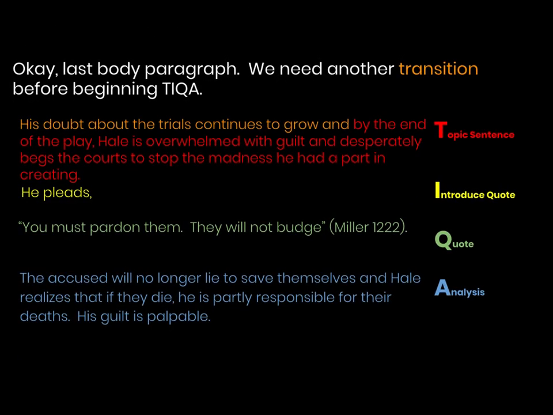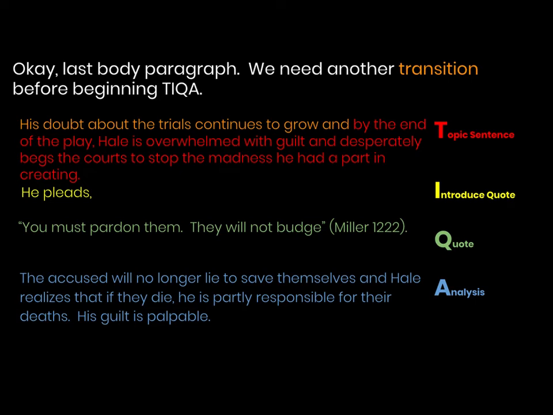Okay, so last body paragraph, we need to prove that he has changed from how he was at the beginning. So again, we start with our topic sentence that explains how he is different, how he is now at the end of the play. We need a little transition, so his doubt about the trials continues to grow. That's linking ideas from body paragraph number 2. And our topic sentence, by the end of the play, Hale is overwhelmed with guilt and desperately begs the courts to stop the madness he had a part in creating.